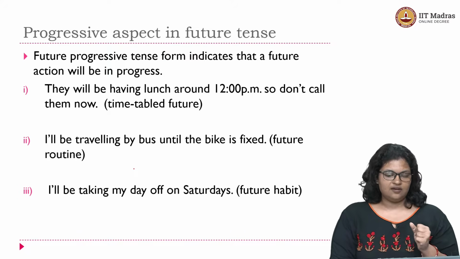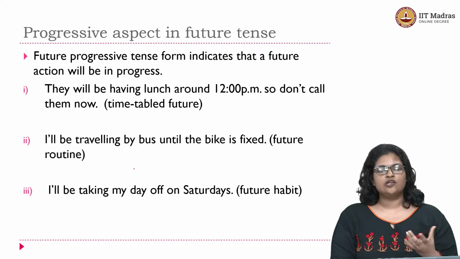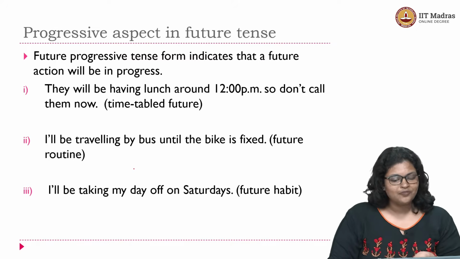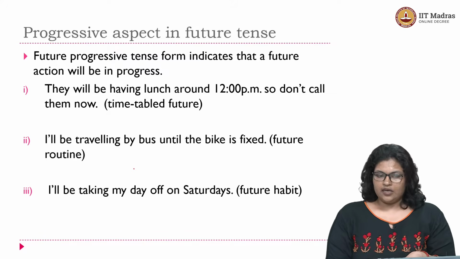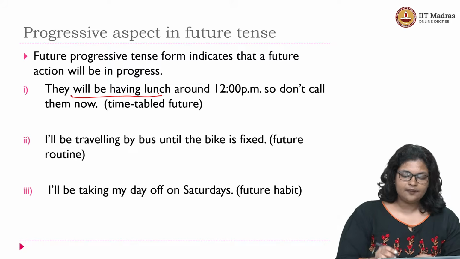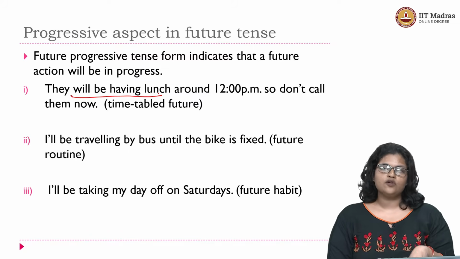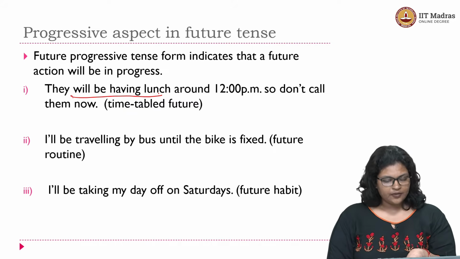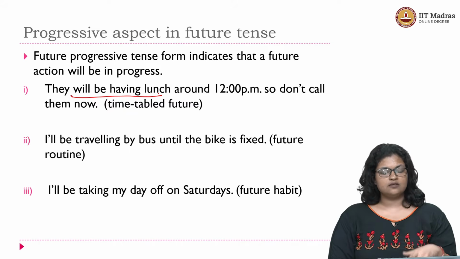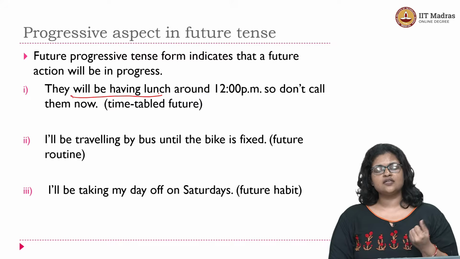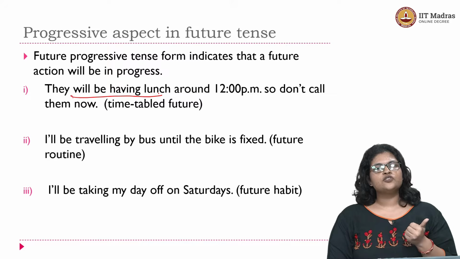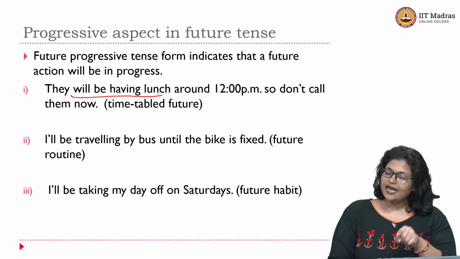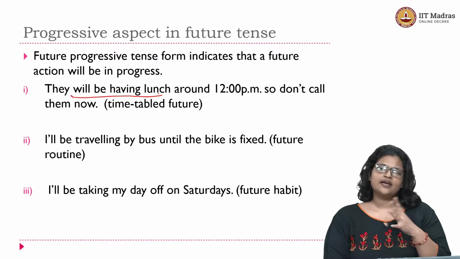Let's look at how they function and let's see what kind of meanings you can generate using the progressive aspect in future tense. The first one: they will be having lunch around 12 p.m. So don't call them now. Here you have will be having lunch. Okay, so will be having forms your future progressive aspect, right? The future progressive tense form here. And what do you see here? The meaning that is conveyed through the sentence is certainly of future time, but what kind of future time? Timetabled future time. Will be having lunch around 12 p.m. Okay, looks like a timetable for somebody.